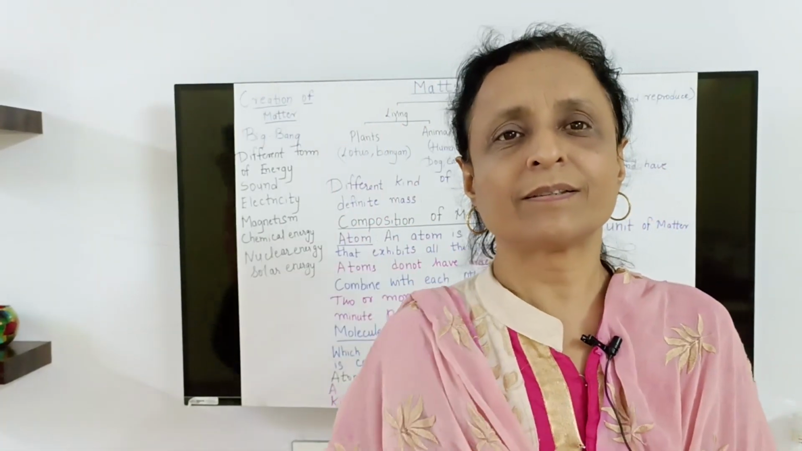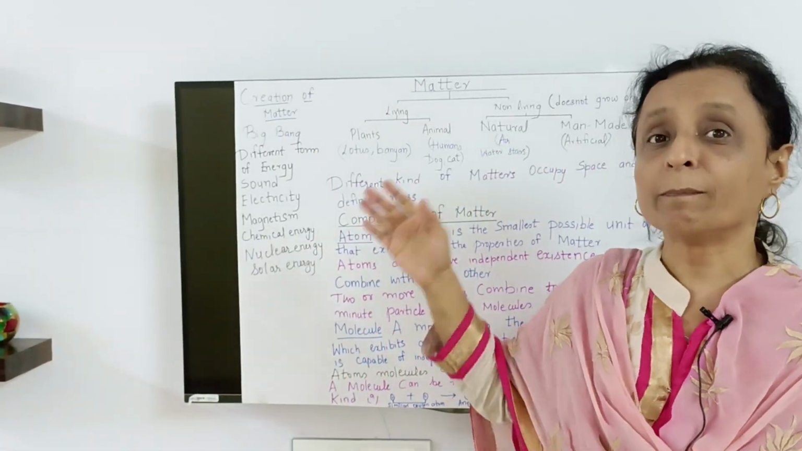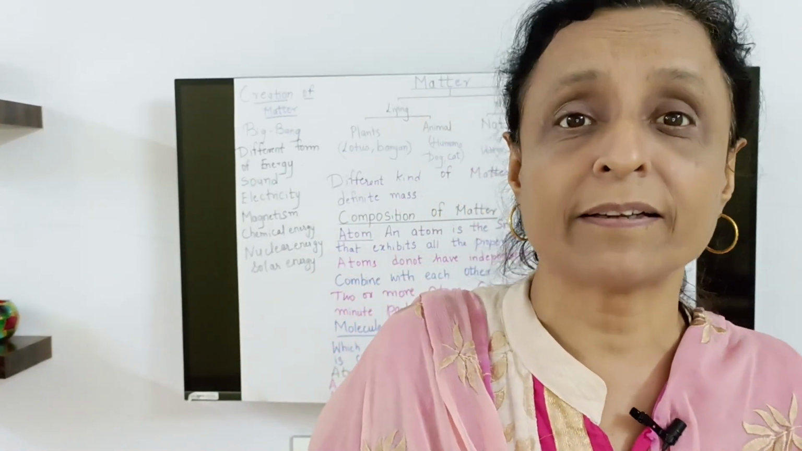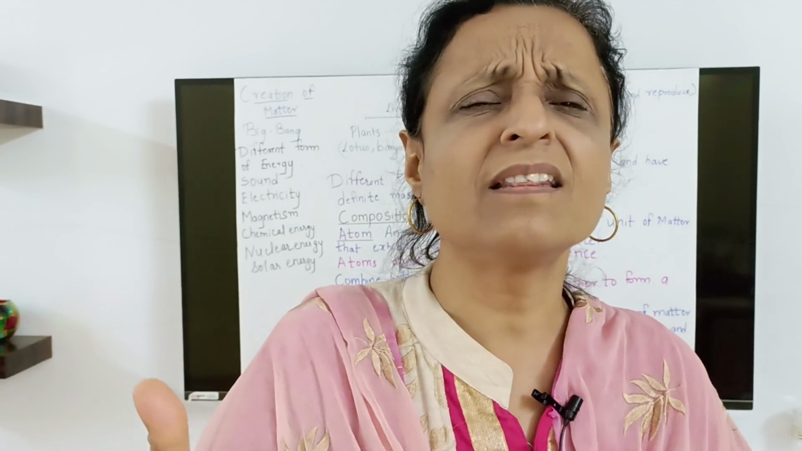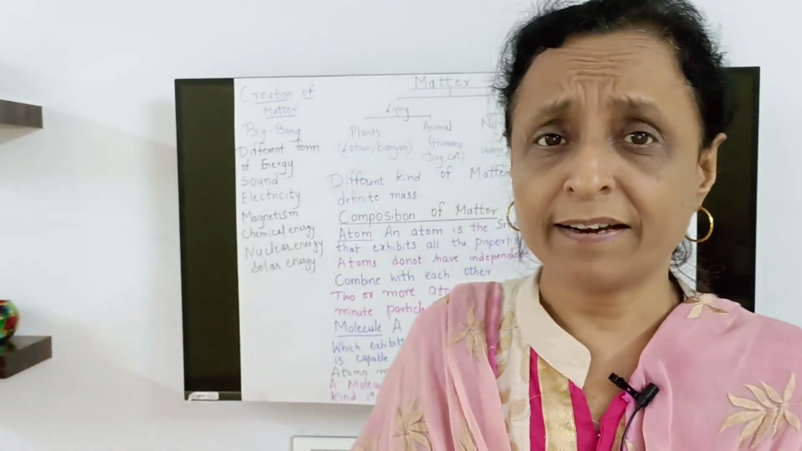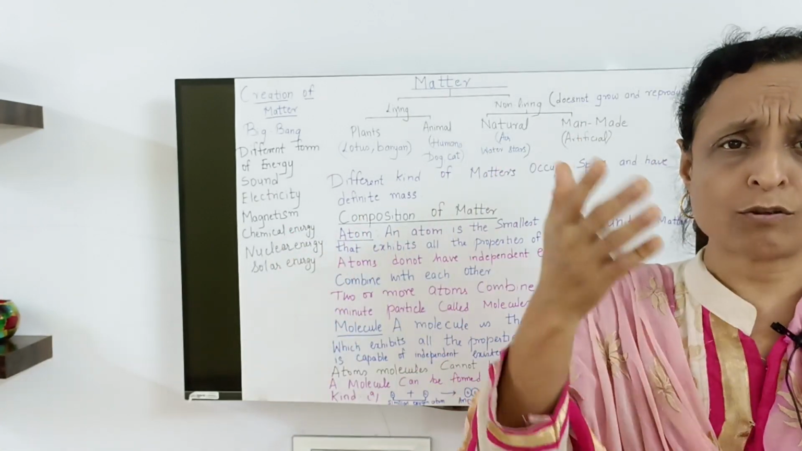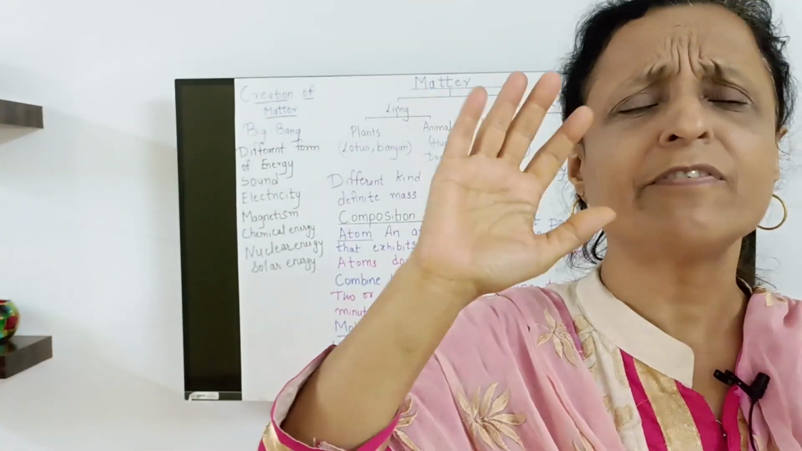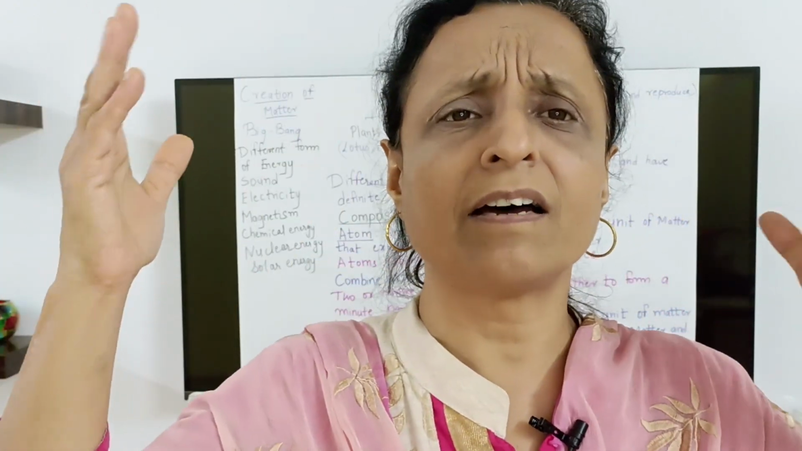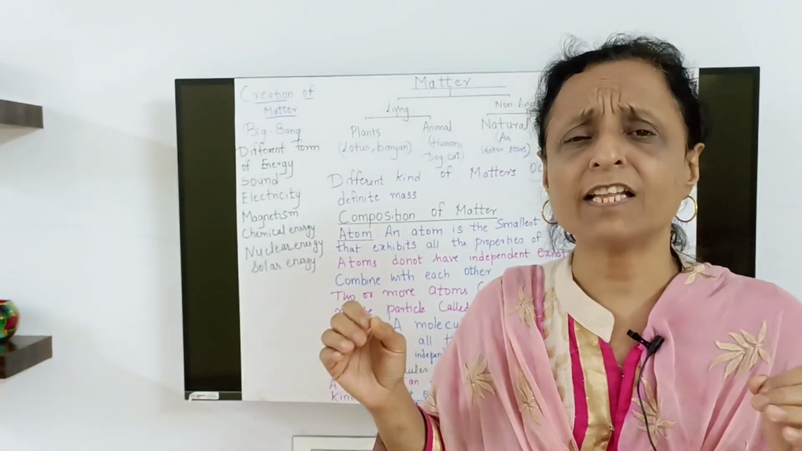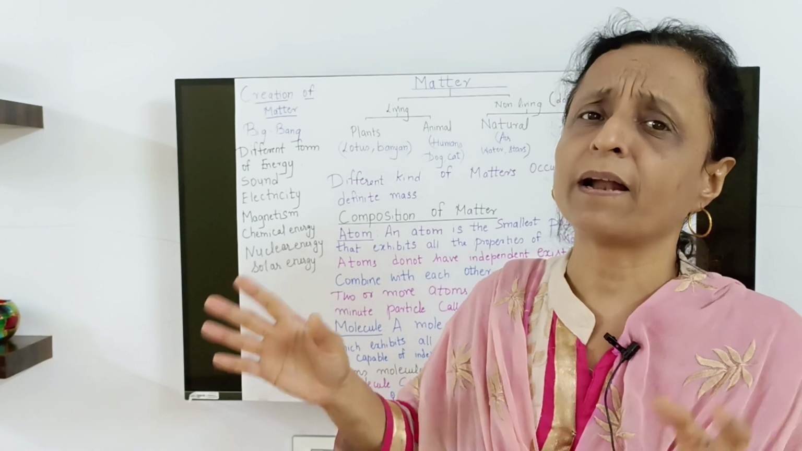Hello students, today we are going to study matter. It is very important for you to know what matter is. Anything that occupies space is matter. You might say table, chair, sofa, plant, animal, buildings, yourself, everything is matter. Star, moon, earth, everything is matter. So anything that occupies space is matter.